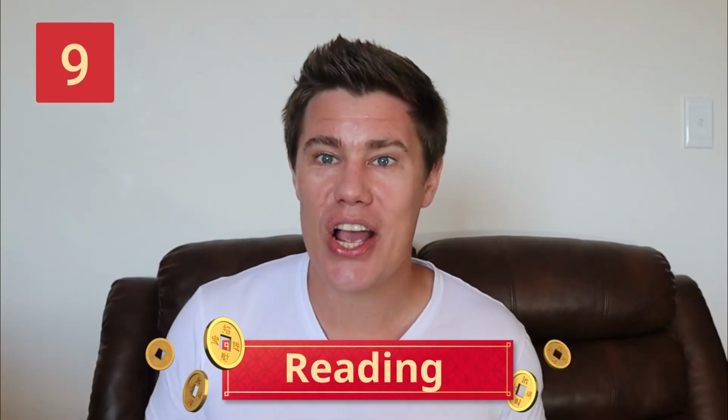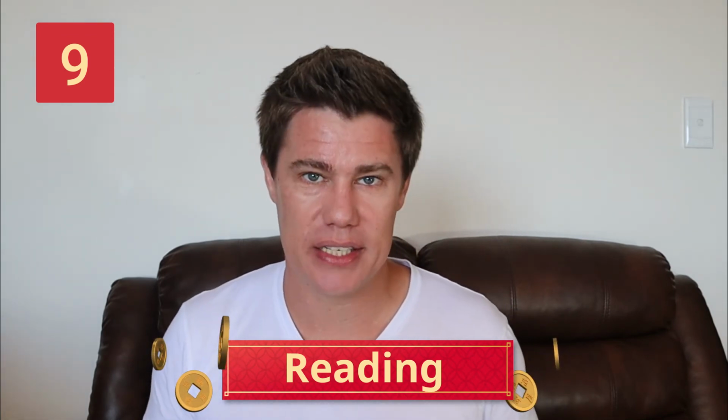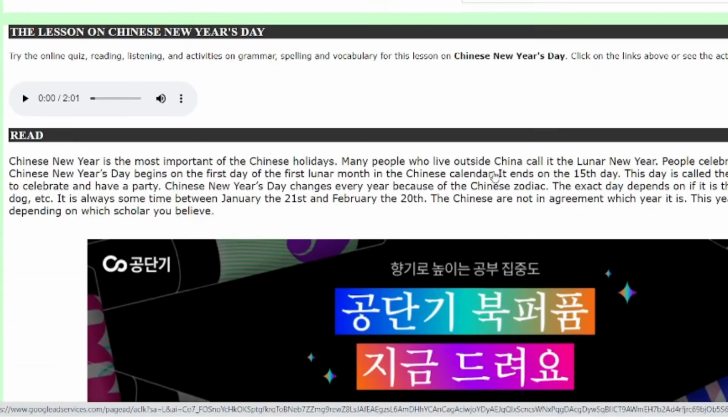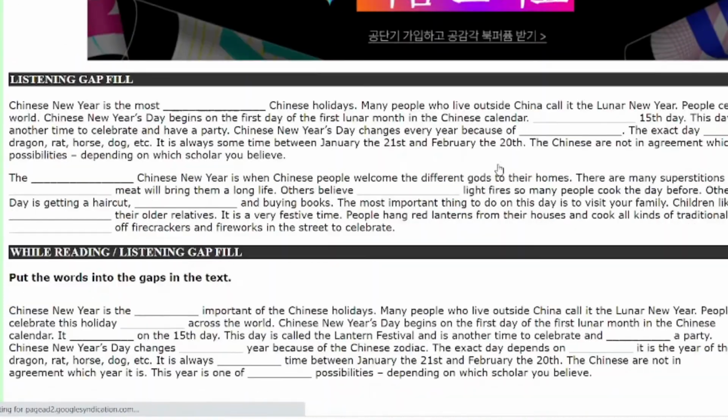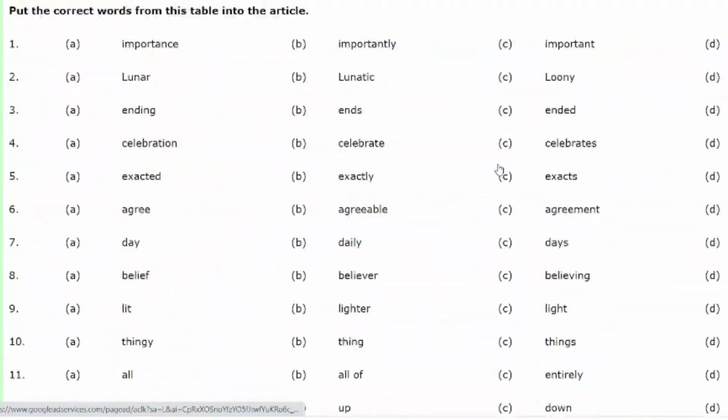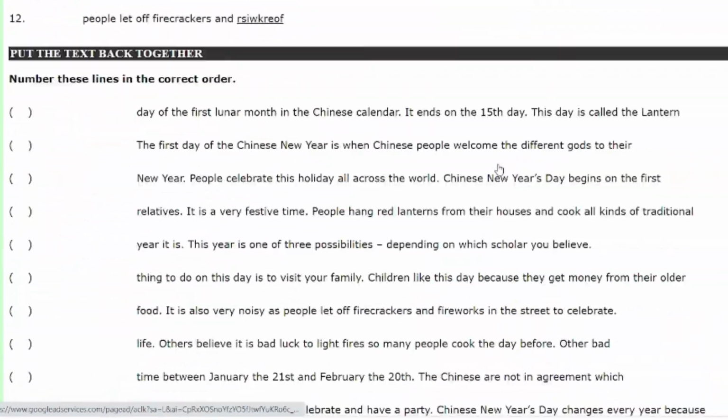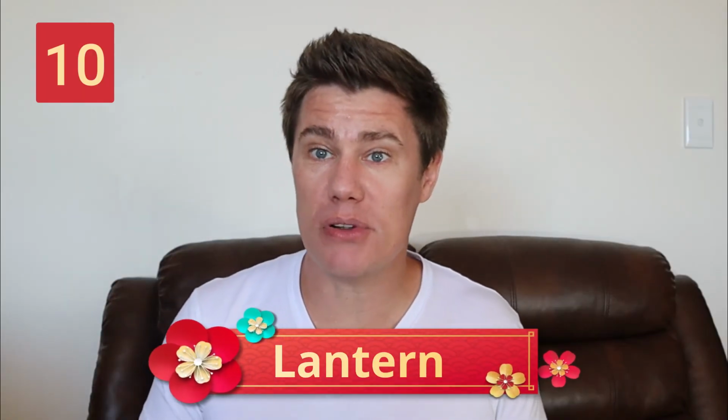Reading and listening Lunar New Year activities. As teachers, we need resources that students can read and listen to about Lunar New Year, especially English teachers. I found an excellent website with reading and listening material that explains Lunar New Year as well as comprehension activities from ESL Holiday Lessons. At the end of Lunar New Year, people celebrate with a lantern festival.